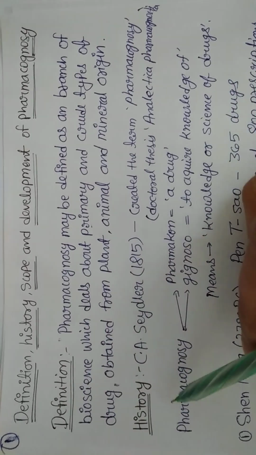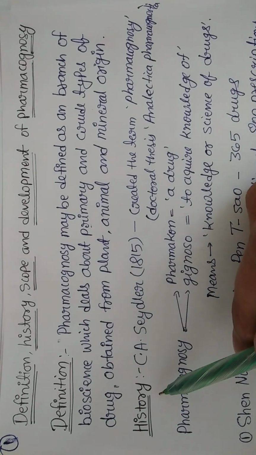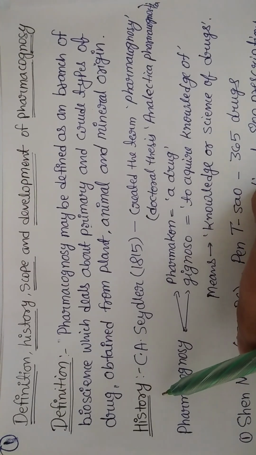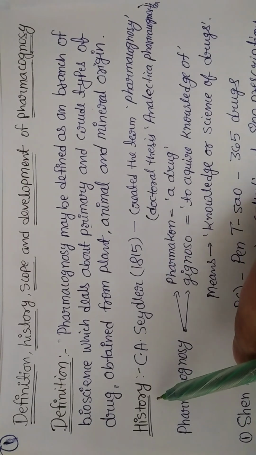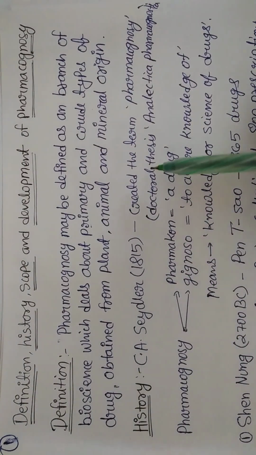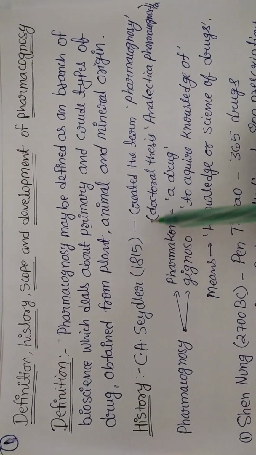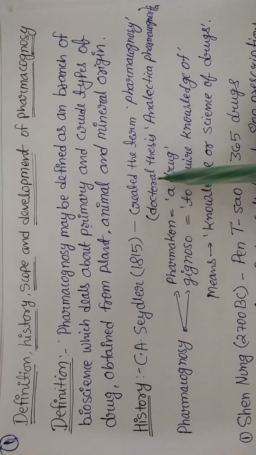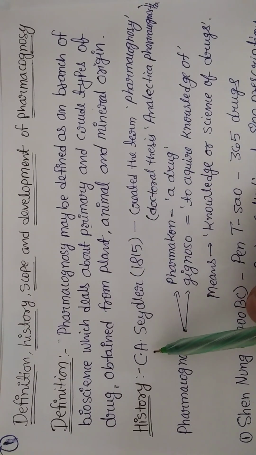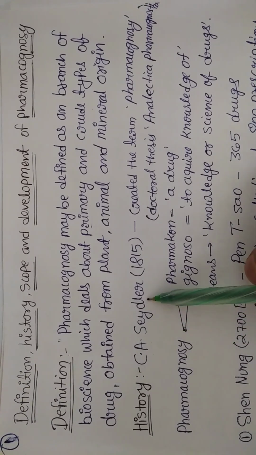Further, the history may also be asked sometimes as a 5 marks question and sometimes as a large-type question, right? History means the series of contributions we are supposed to reveal here. Since it is the history of pharmacognosy, we need to reveal its development right from the beginning. So the first name that comes is C.A. Seydler, right?